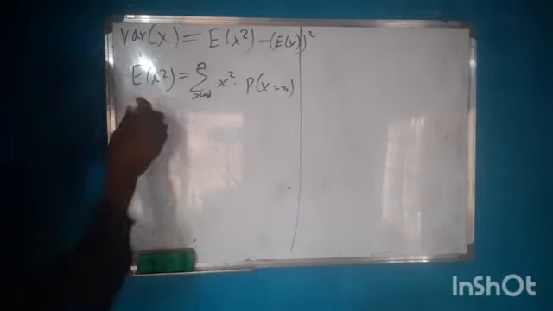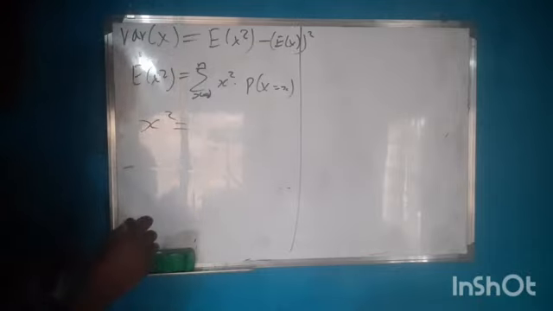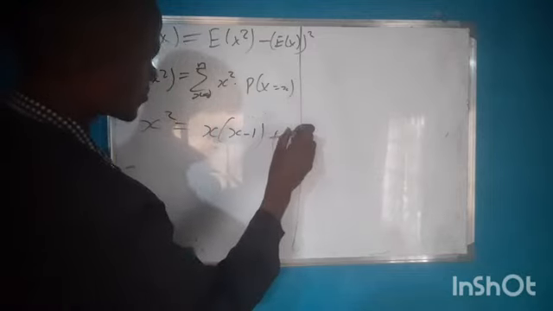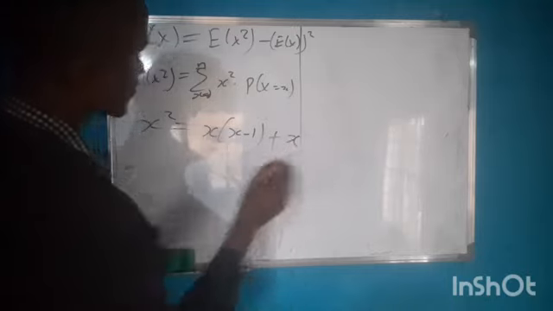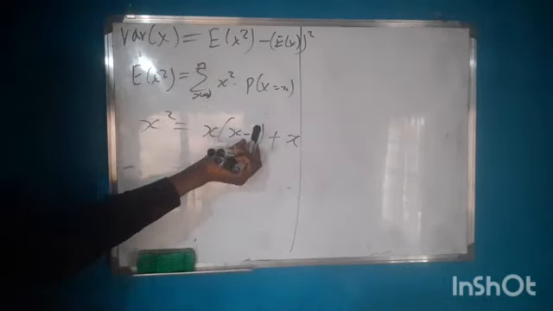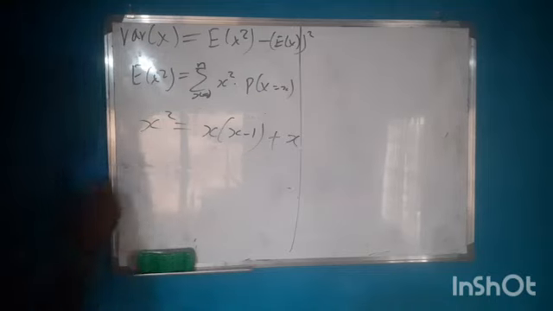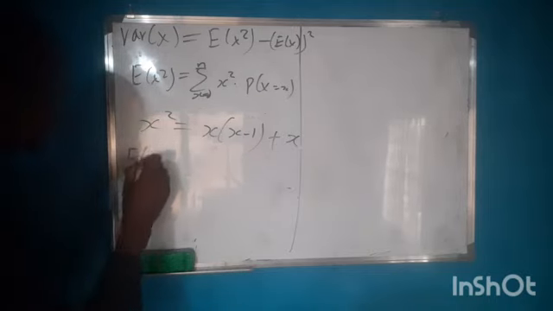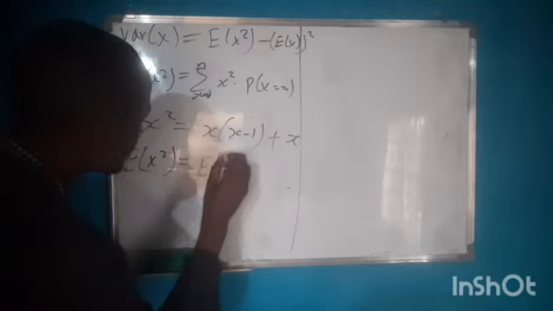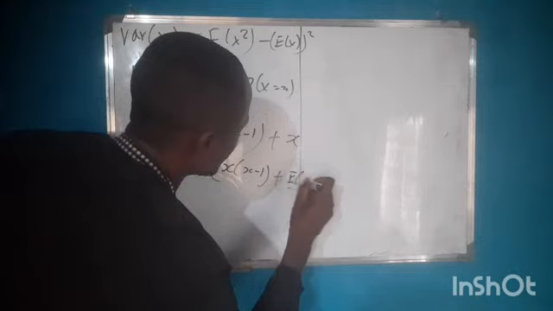For the expected value of x, we know that x squared is also the same thing as x bracket x minus 1 plus x. So since our expected value of x squared is equal to the expected value of x bracket x minus 1 plus the expected value of x.